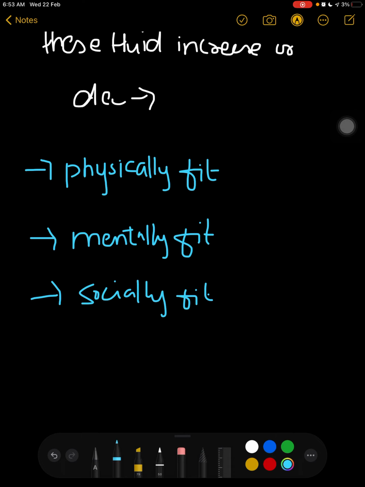Socially fit means that you interact with all the people of your own species, right? You talk with all the people around you, you are a well adjusted person. That means socially fit. But among these three components, physically fit is the most important. Now why is it the most important one?